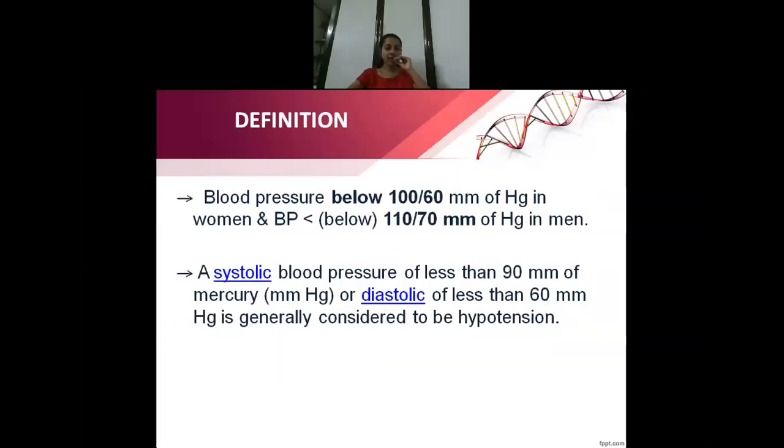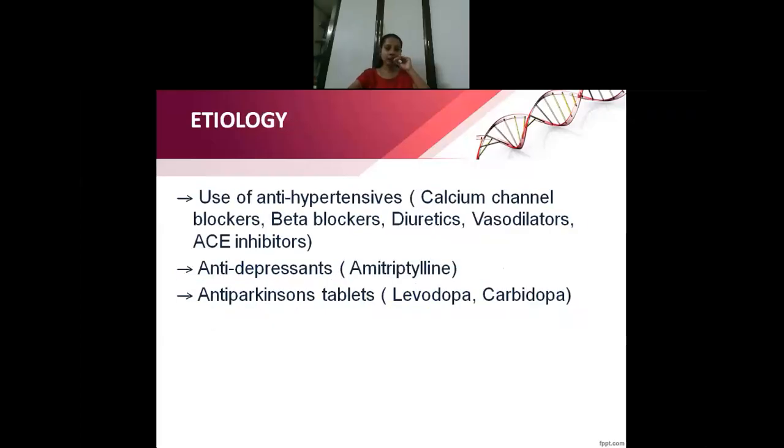As I was telling, there are various definitions given in different books, but commonly we say that when the systolic is less than 90 and diastolic is less than 60, it is hypotension. Recently this has been changed. It has been told that a BP below 100 by 60 in women and a blood pressure below 110 by 70 mm of Hg in men is considered as hypotension.